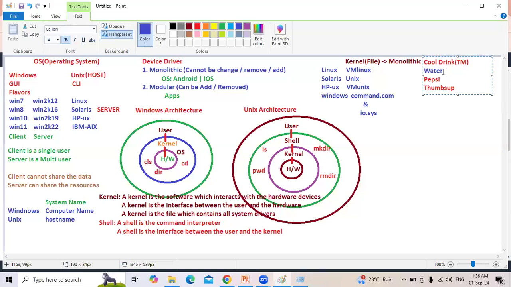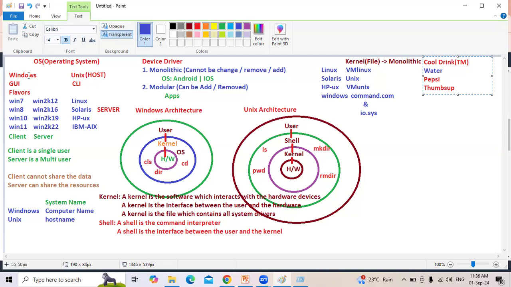If you say cold drink, there is no meaning. I should tell the flavor. How do you know that it's a Pepsi or Thumbs Up? By seeing the label. If I remove the label, we can't identify whether it is a Pepsi or Thumbs Up. Why? Because the color remains the same. We identify the cold drink only with the label. Likewise,